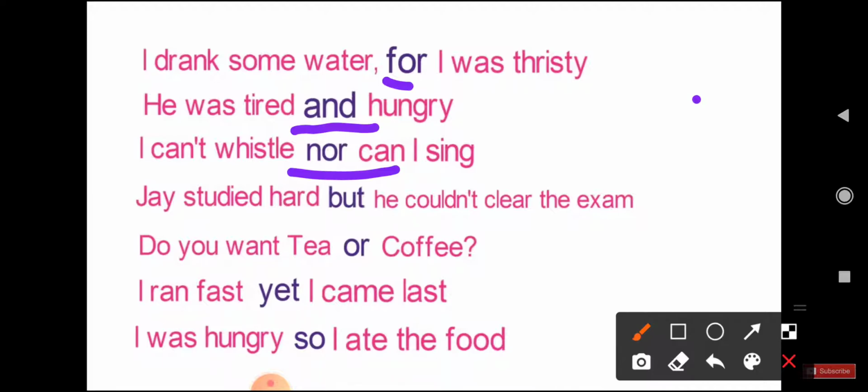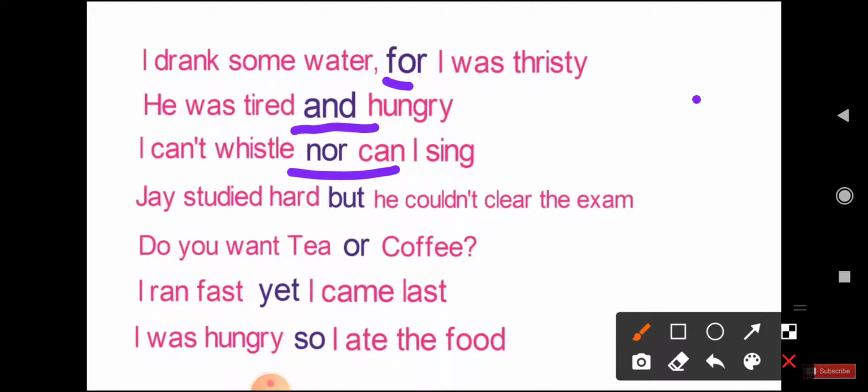So here the conjunction is joining clauses, two or more sentences. Is that clear?